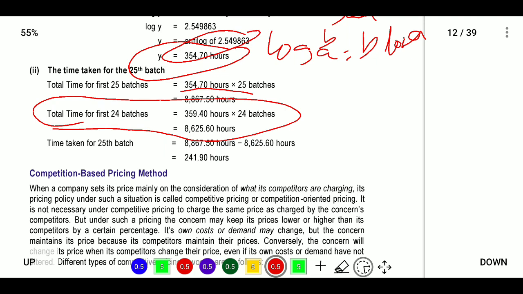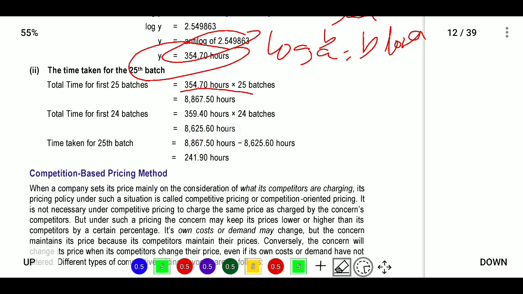So from that we will subtract the amount: 8,867.5 minus 8,625.6 hours, that is 241.9 hours. This is the case of cost plus pricing for that value.